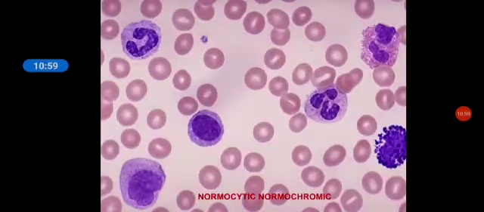Then the next entity is normocytic normochromic anemia. That means the patient is still having anemia, but the cell is of normal size and normal chrome.